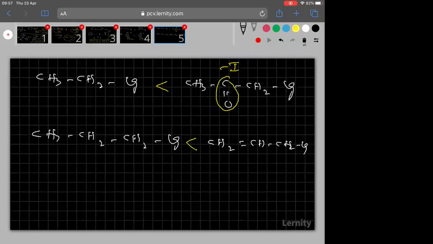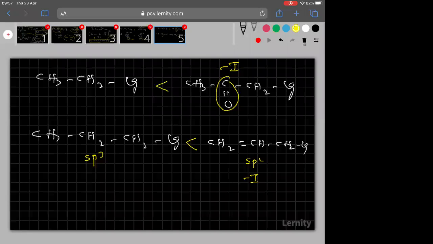Again, the answer is second one. Why? Here sp2 carbon is there, whereas here sp3 carbon is there, and sp2 is more electronegative. So that will act as a minus I group. I think inductive effect is due to what? Electronegativity difference only. Hope it is clear to you, everyone.